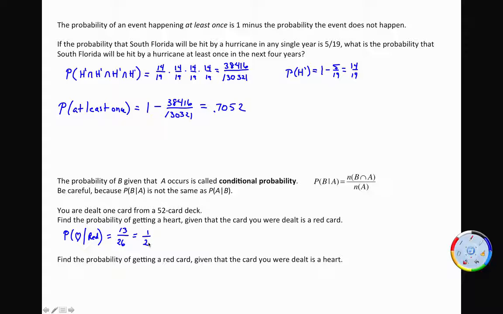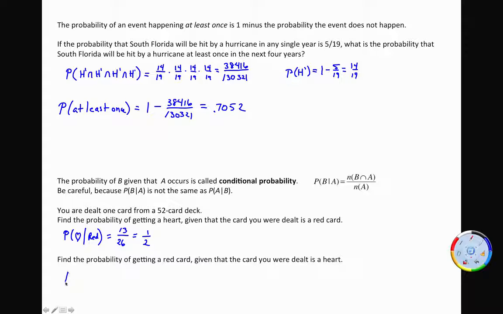Okay, that's plugging into the formula. But think about this. Find the probability of getting a heart, given that the card you were dealt is a red card. If you know the card you were dealt was a red card, then you automatically know you're only talking about using 26 cards of the deck. So what's the probability the card is a heart out of red? 13 out of 26, right? There are 13 of the red cards that are hearts.